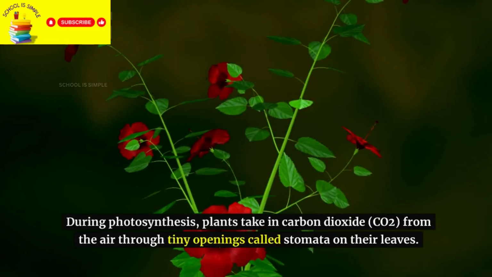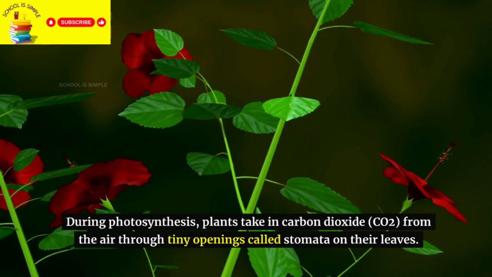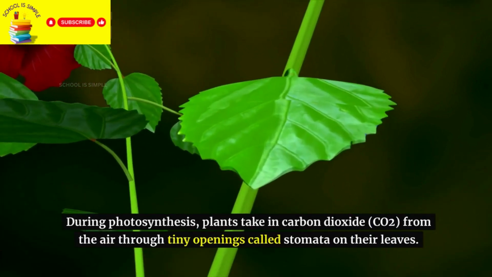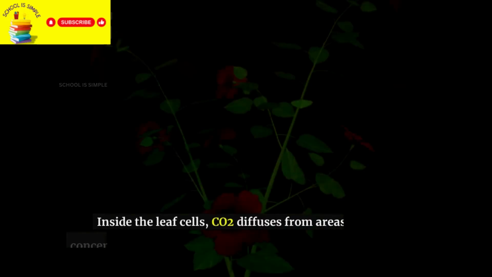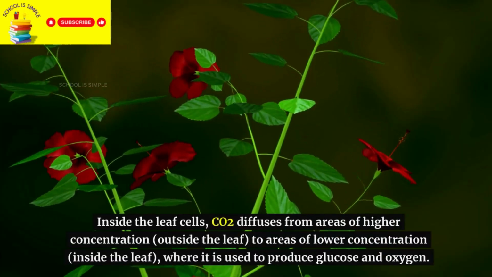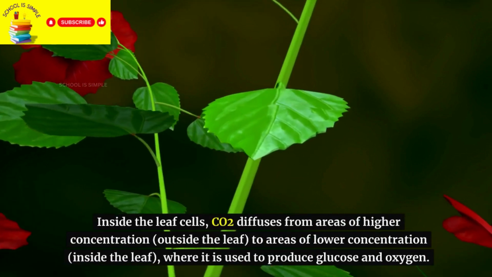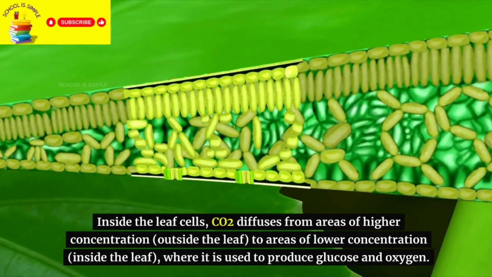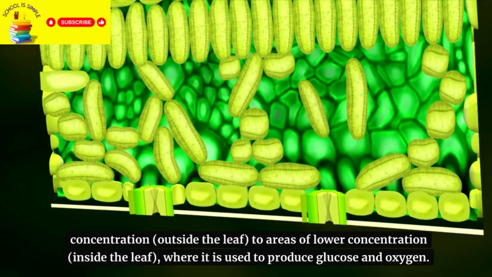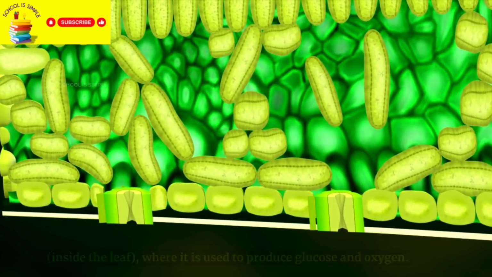Example of diffusion in plants. During photosynthesis, plants take in carbon dioxide, CO2, from the air through tiny openings called stomata on their leaves. Inside the leaf cells, CO2 diffuses from areas of higher concentration, outside the leaf, to areas of lower concentration, inside the leaf, where it is used to produce glucose and oxygen.